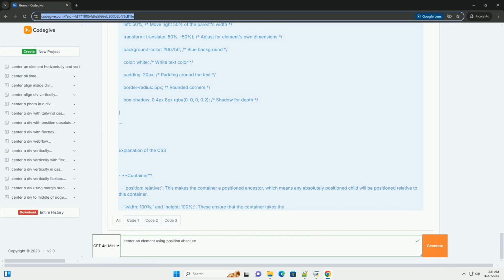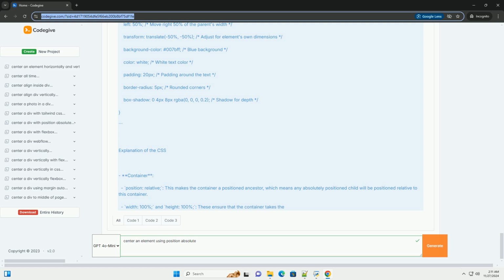Step 3, view the result. Open the HTML file in a web browser to see the result. You should see a container with a blue box that says I'm centered, perfectly in the middle of the container. Example output. The output will look something like this. A light gray box, the container, will fill most of the viewport. A blue box, the centered element, will be perfectly centered both vertically and horizontally within the container.